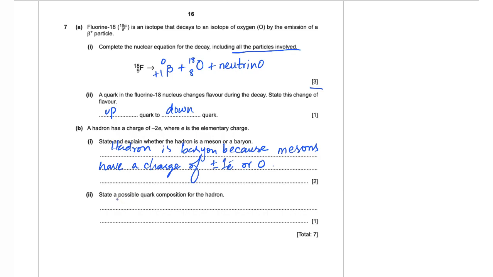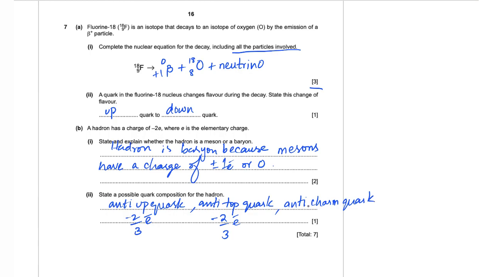So we can say that an anti-up quark, which carries a charge of -2/3e, an anti-top quark that again carries a charge of -2/3e, and lastly we could take an anti-charm quark that also carries a charge of -2/3e, and this combines to a charge of negative 2e on this hadron.